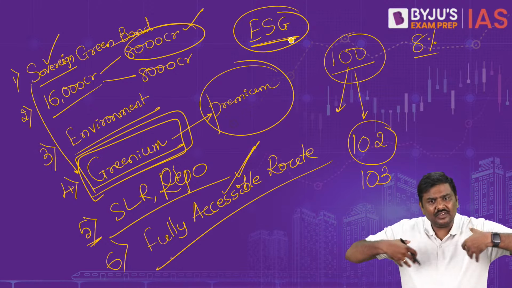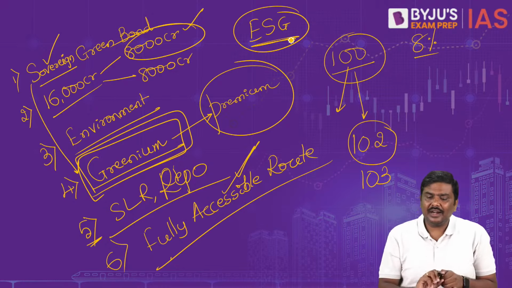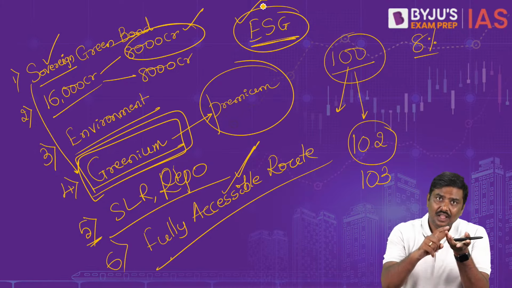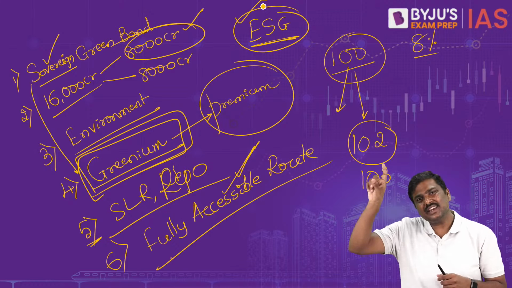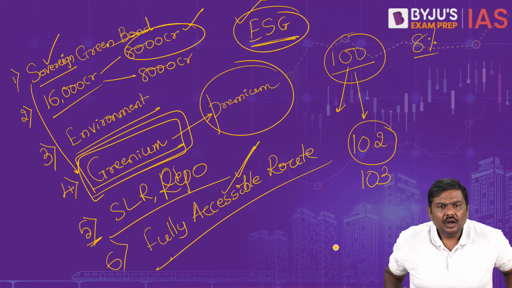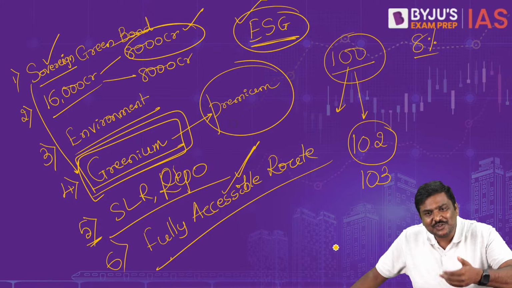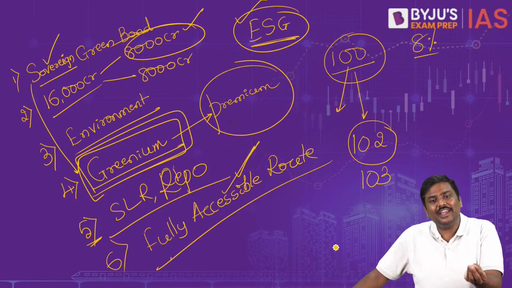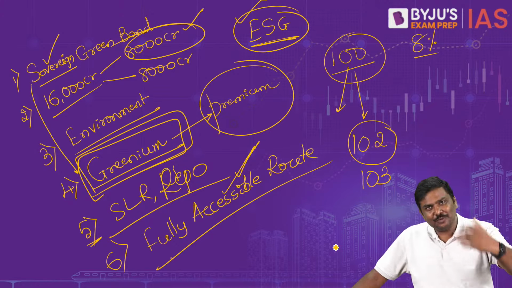There are a lot of investors who are investing in the market based on the concept of ESG itself. Environment, social and governance. ESG is a very important parameter now, and green bonds are generally discussed under the concept of ESG. Now, apart from the government, can any other organization issue a sovereign green bond? My dear, when you use the term sovereign, it is associated with the government. So by default, these are issued by the government.